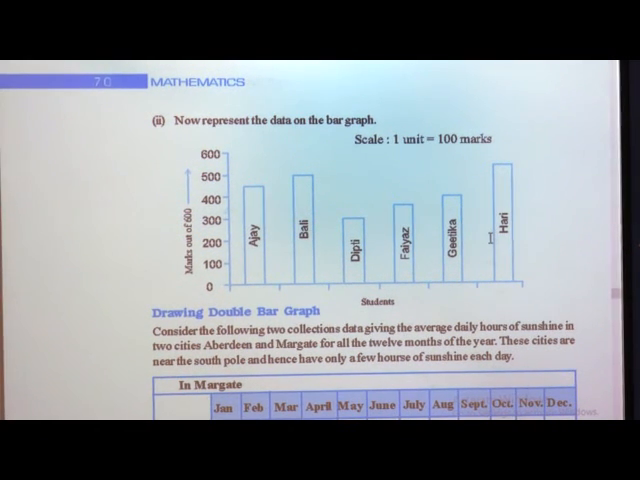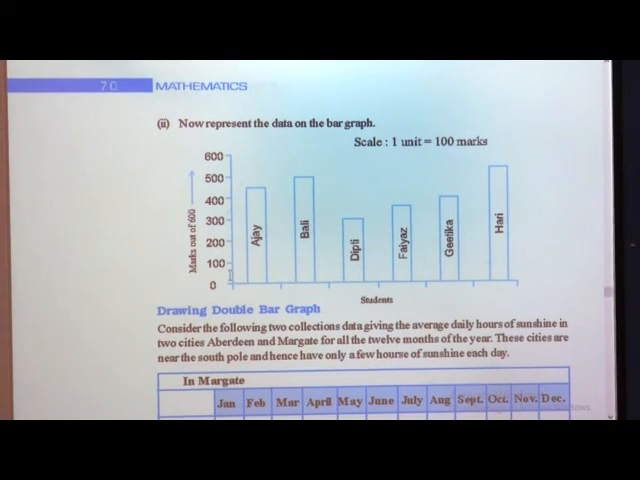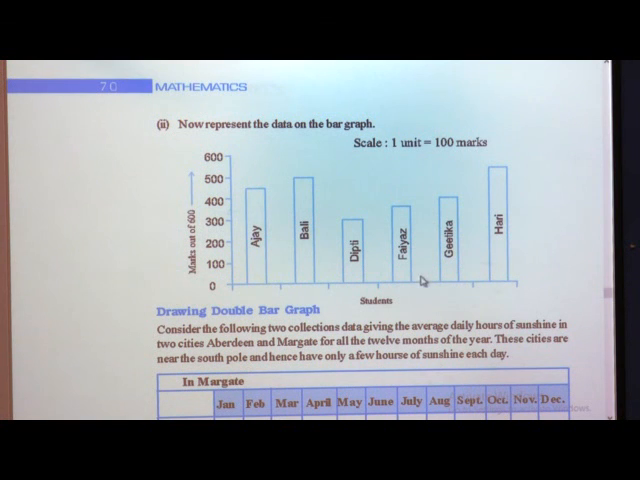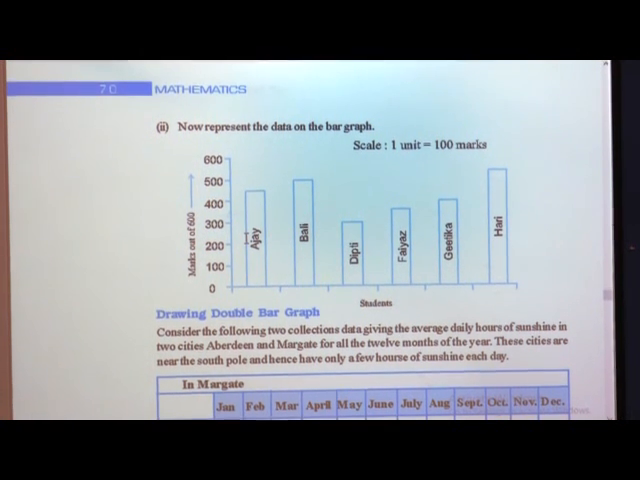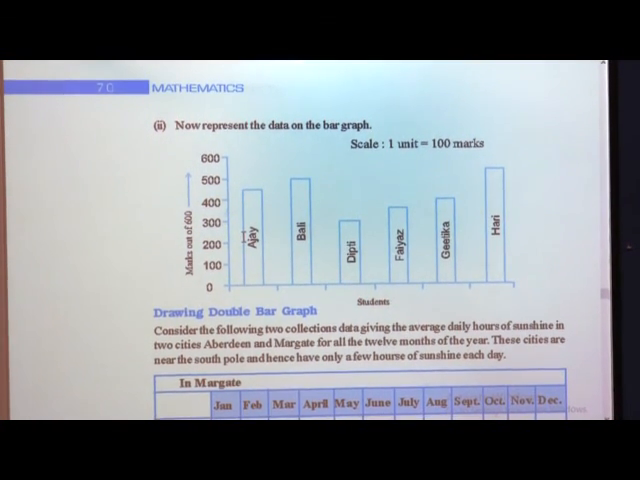Already we have the marks of the students, and by seeing the bars we can find out who got the maximum marks. No need to read: by seeing the bars we can say Hari had the maximum marks, followed by Bali. Who had the least marks? That is Dipti with 300 marks. So, I think everyone understood how to draw the bar graph when the tabular form is given.